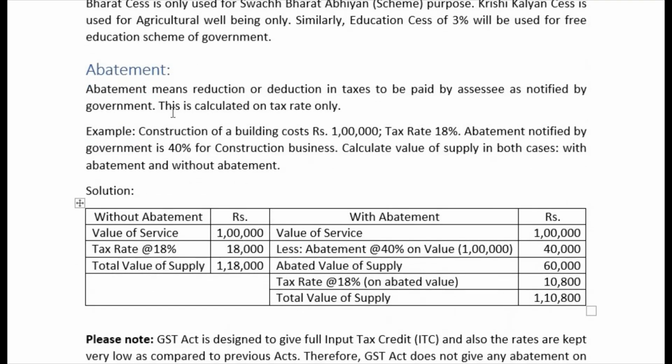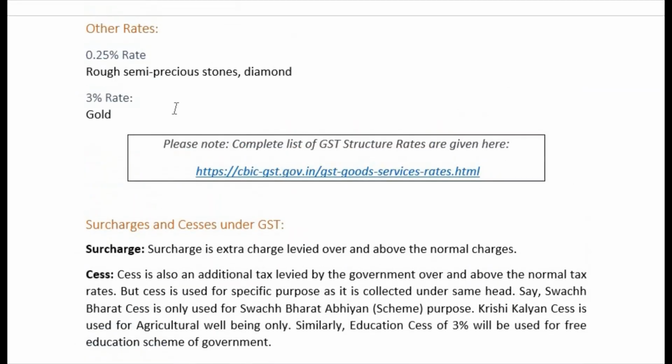So abatement, there is one small part of this abatement. We will consider this in the next video. Thank you.